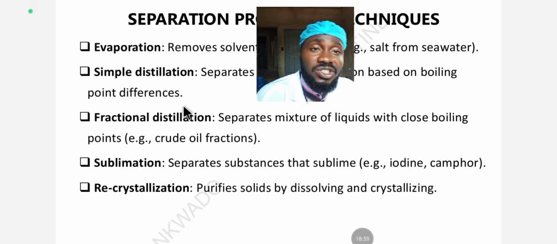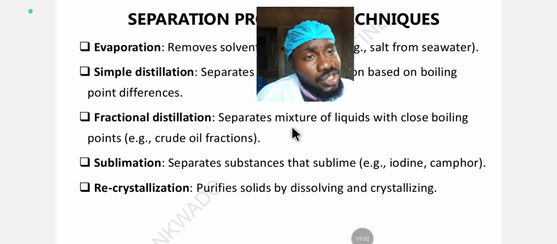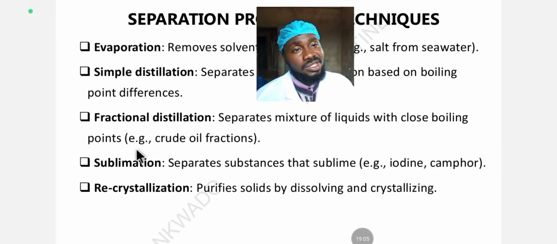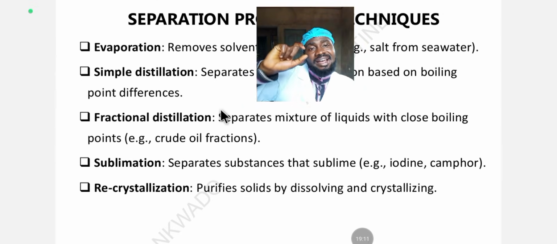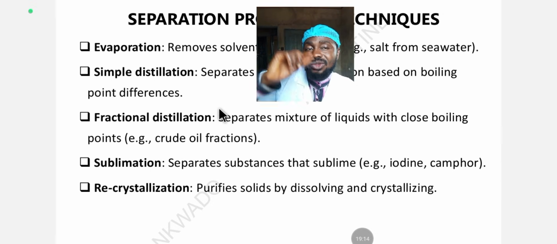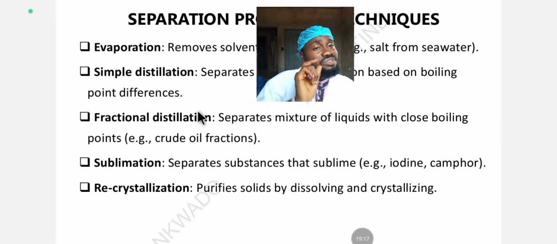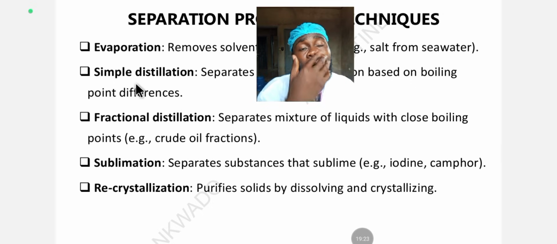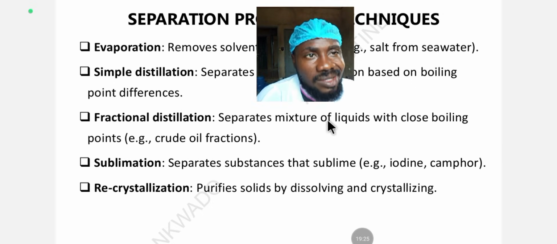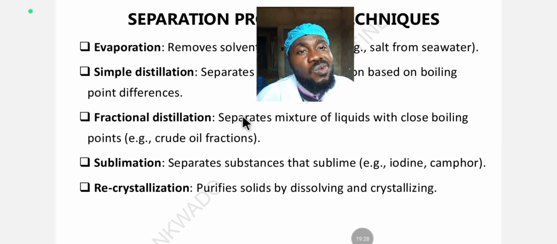Okay, fractional distillation is a method employed to separate a mixture of liquids with close boiling points. So simple distillation is used to separate a liquid from a solution because of the boiling point differences of the two liquids. But here you have more than two liquids, with close boiling points.